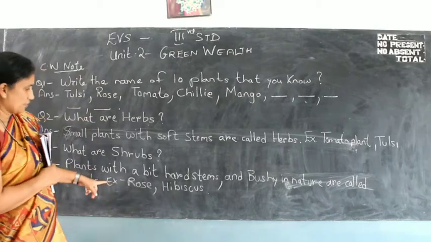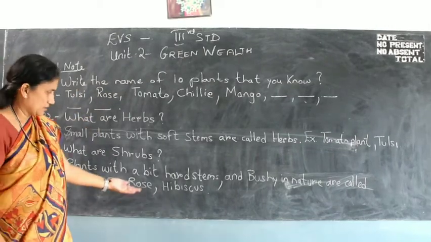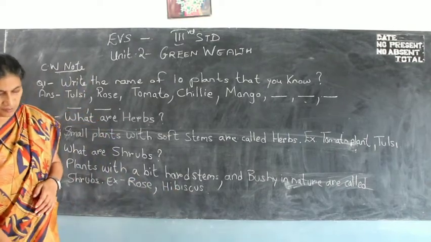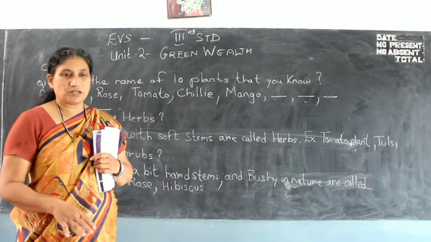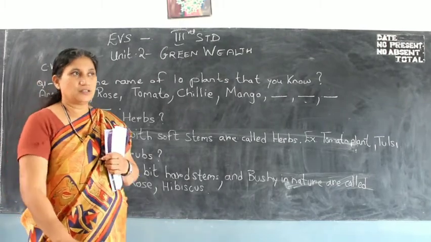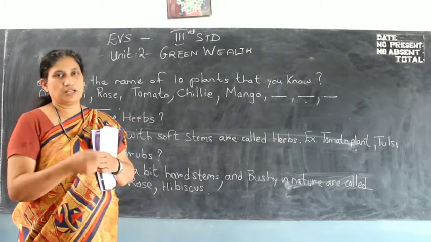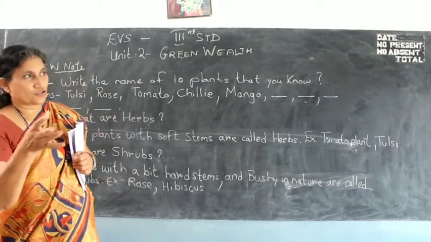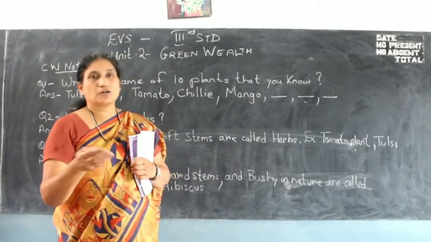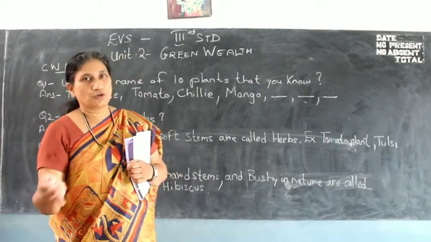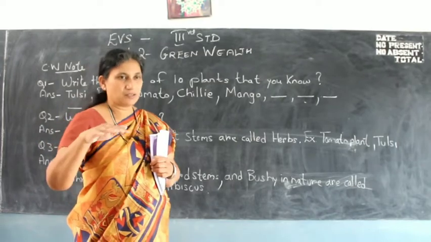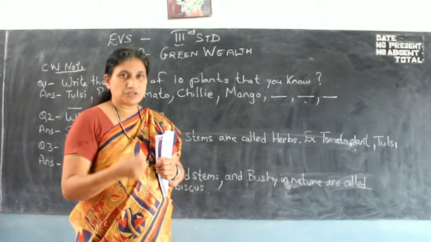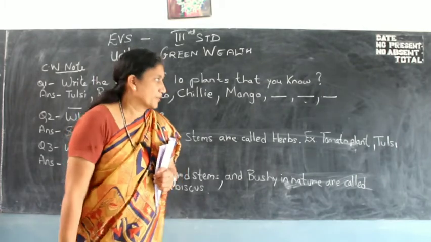Fine. Now for shrubs, I have given two examples: one is rose and one is hibiscus. Hibiscus, like I told you, is a flowering plant, and that too grows to a particular height. Suppose this is your soil, it will grow to a particular height from where you are able to break the flower, if you need the flower. The flower is used for puja, or you use it for a god or whatever. So it grows at a height which is easily manageable for you to break it, cut it, or whatever.